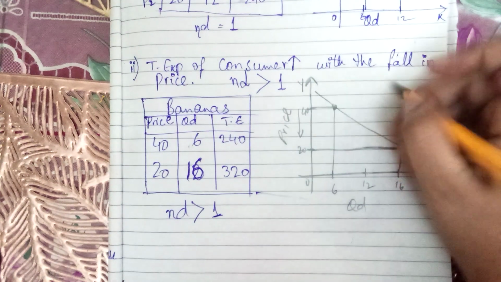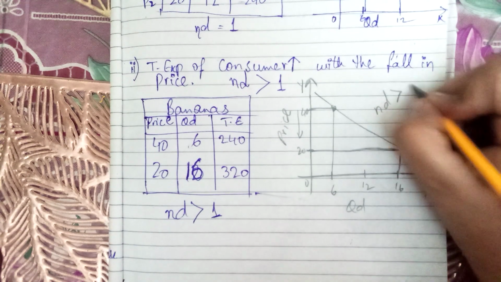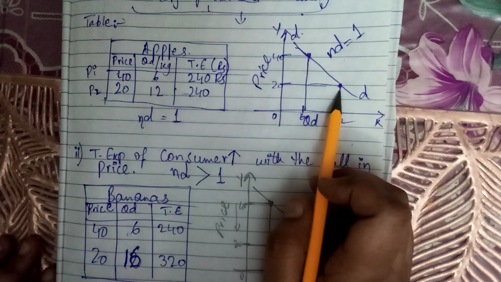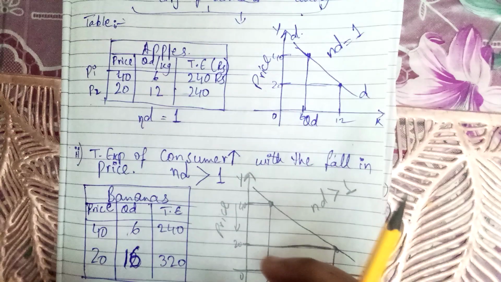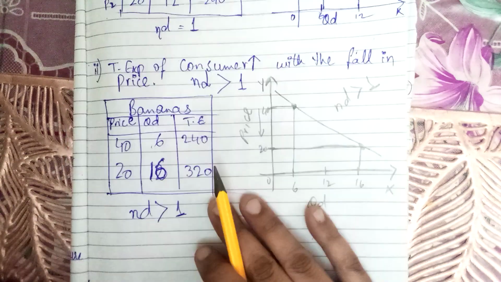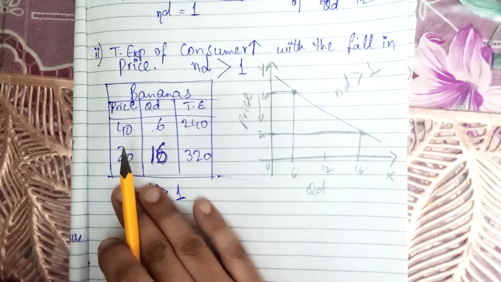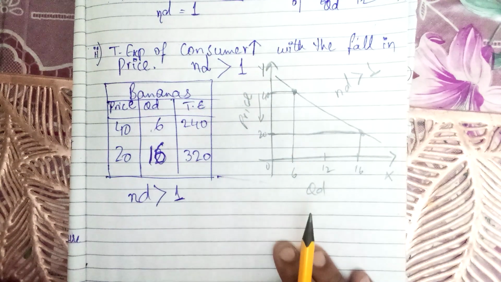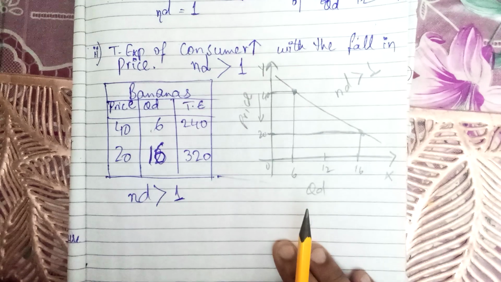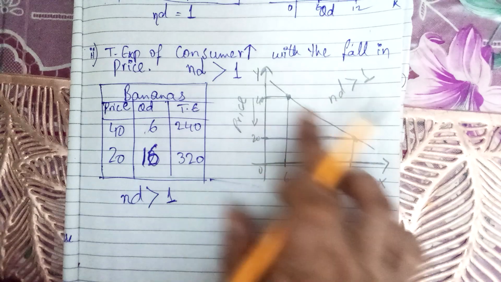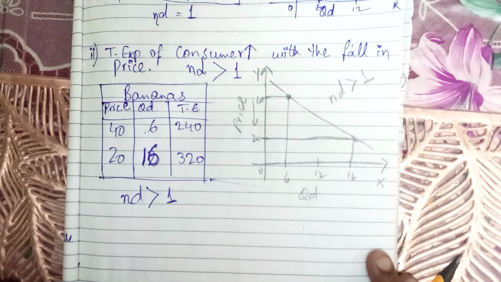This is elasticity of demand that is greater than 1, because you can see in the previous diagram that an equal change in price caused an equal change in quantity demanded. But in this case, for an equal change in price, the quantity demanded changed by double, or you can say less than double but near to double. So this is more elastic. Our demand was more elastic.